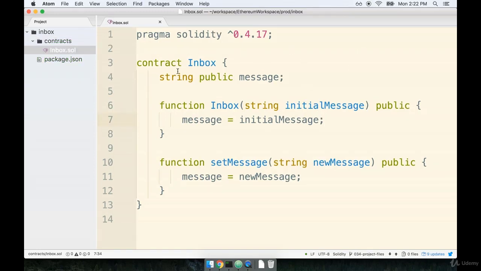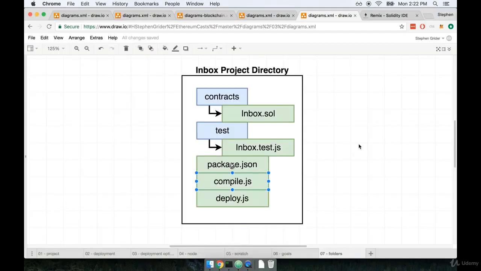We've now got the contents of our contract all put together. Now thinking about our project itself, we're going to start working very quickly on the compile.js file. The reason we're going to go directly to the compile.js file is that both the deployment process and the testing process are going to expect that we have a compiled contract ready to go. So in order to do any testing or any deployment, we first have to solve this compilation step.